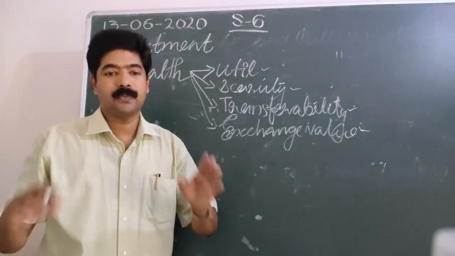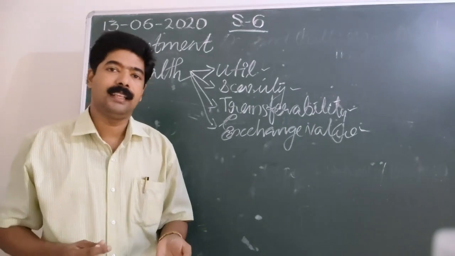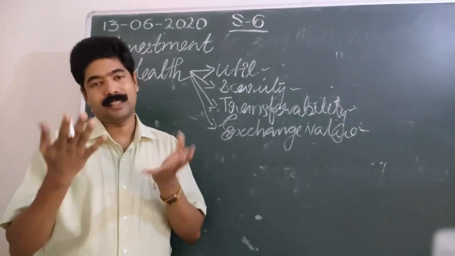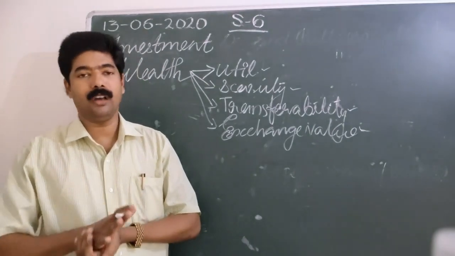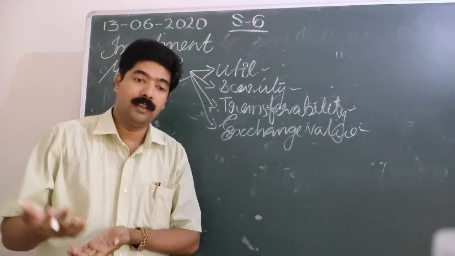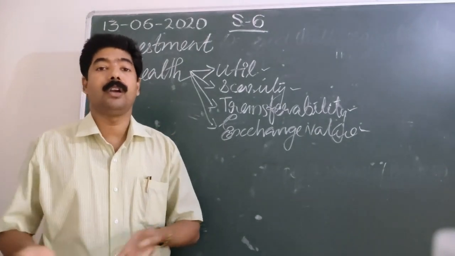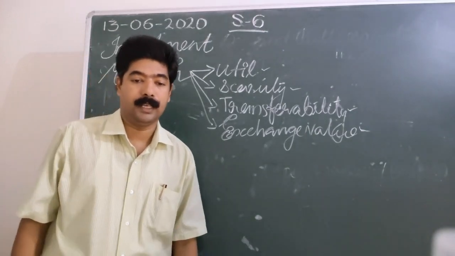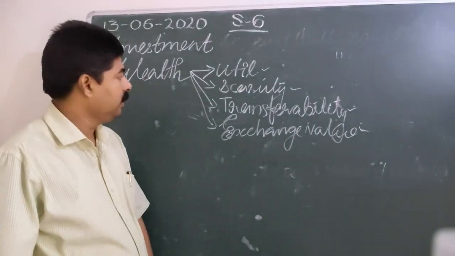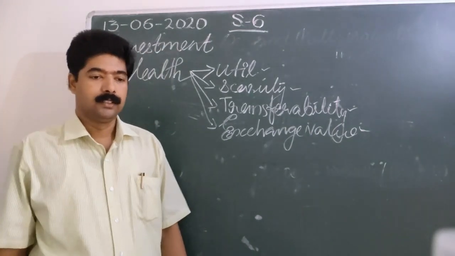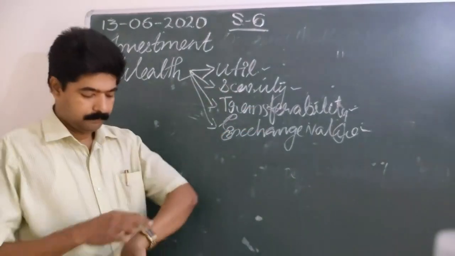Okay, so we may speak of individual wealth as well as national wealth. Individual wealth or personal wealth is owned by me. National wealth is owned by the nations. So there are different types of tangible and intangible goods owned by the nation and persons. This is the part of wealth.